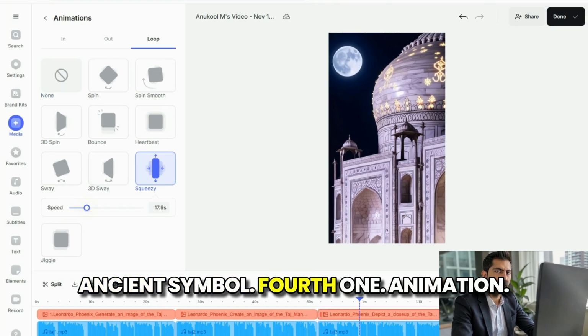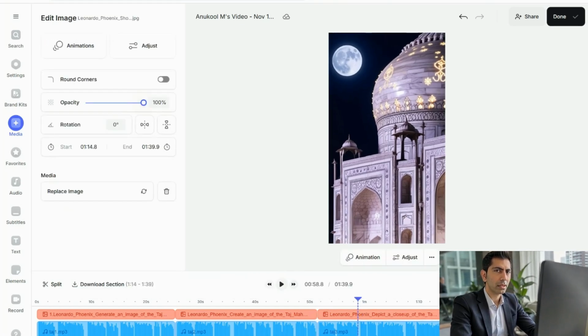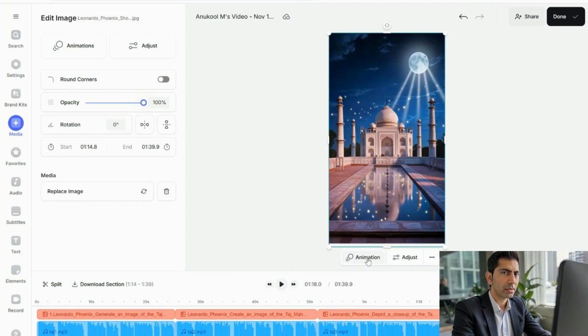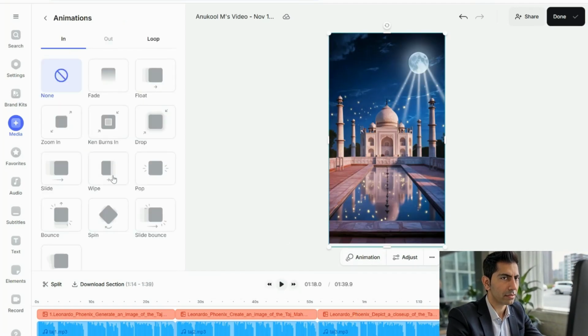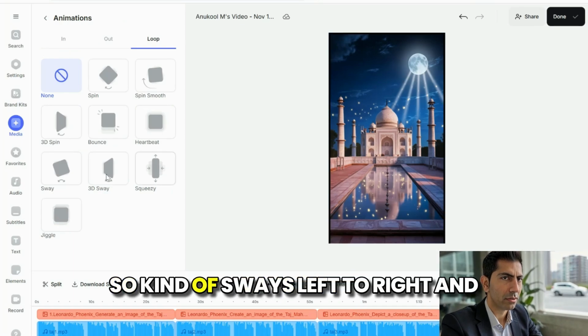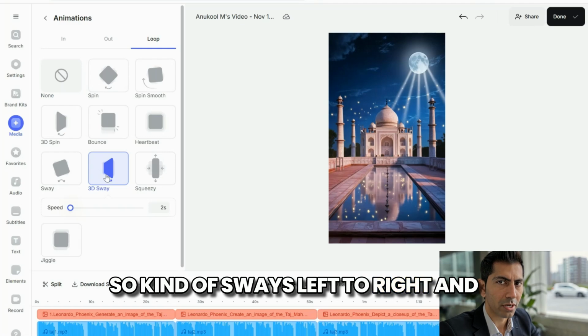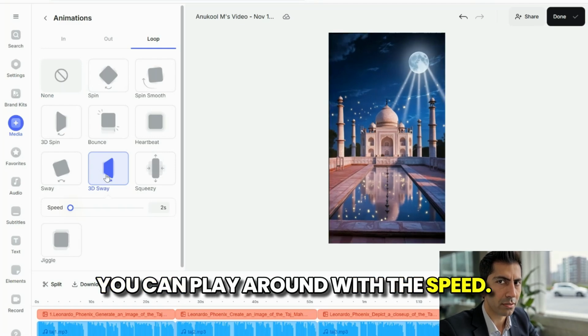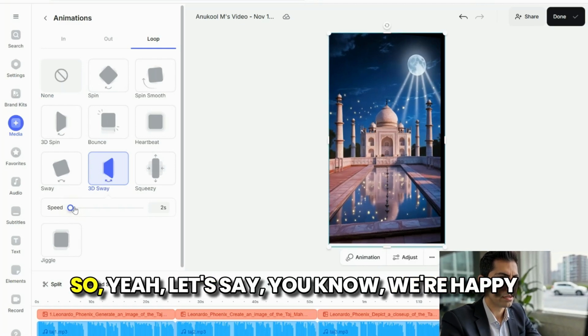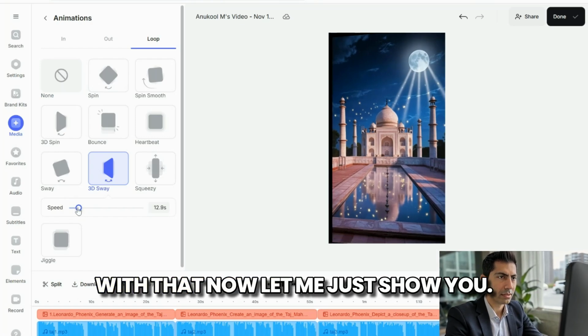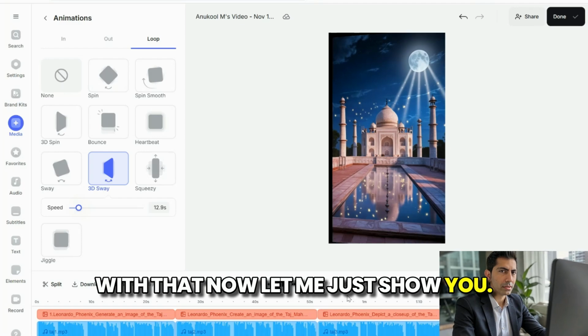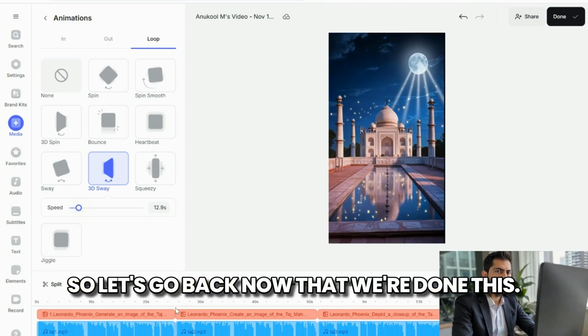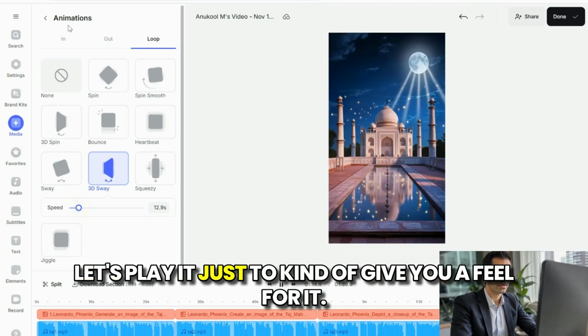Ancient symbol. Fourth one, animation. Let's go to loop, and we will try this sway. It sways left to right, and you can play around with the speed. It's a bit slower here. So yeah, let's say we're happy with that. Now let me just show you. Let's go back. Now that we're done, let's play it just to give you a feel for it.